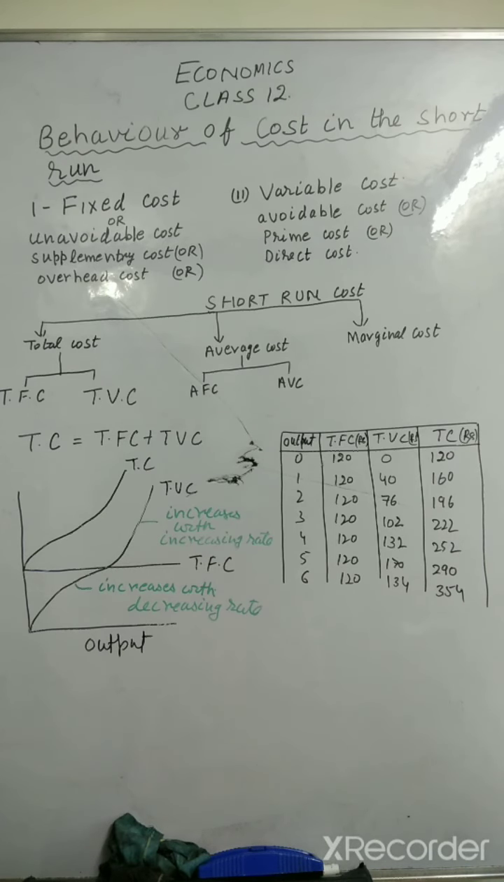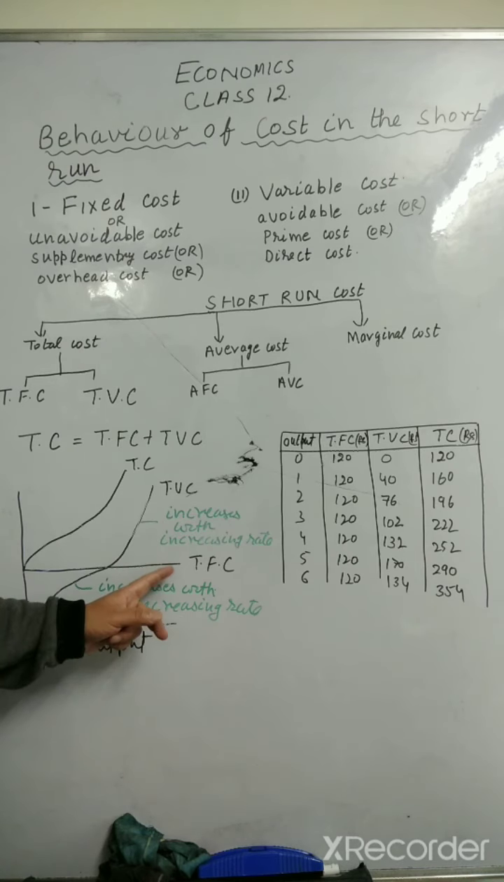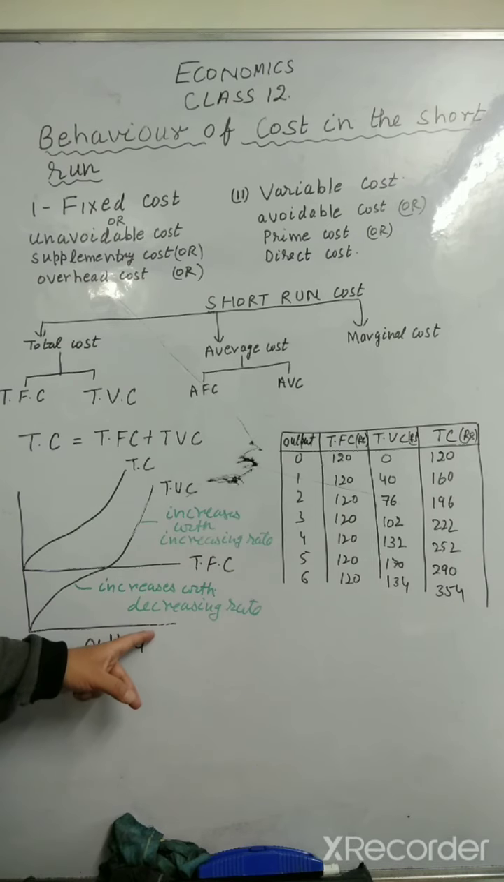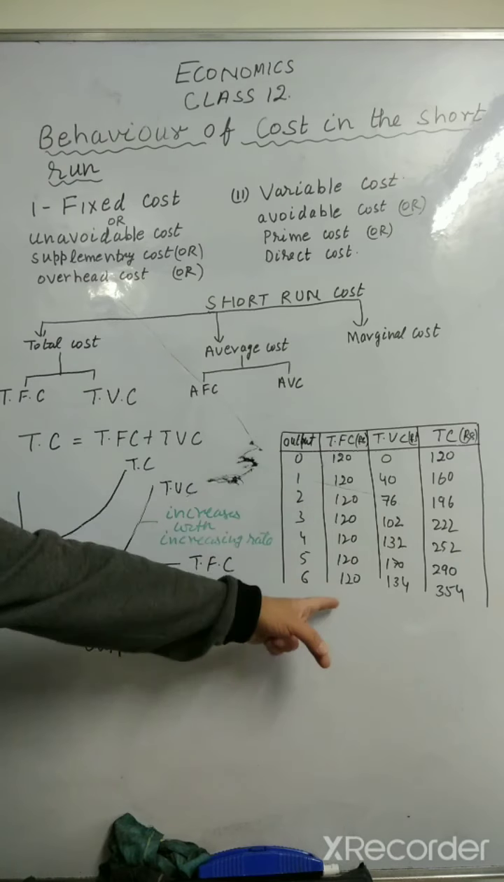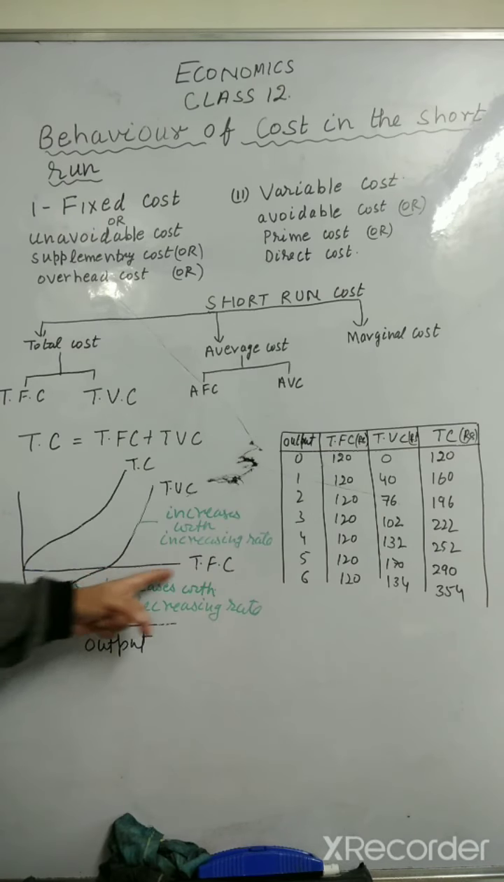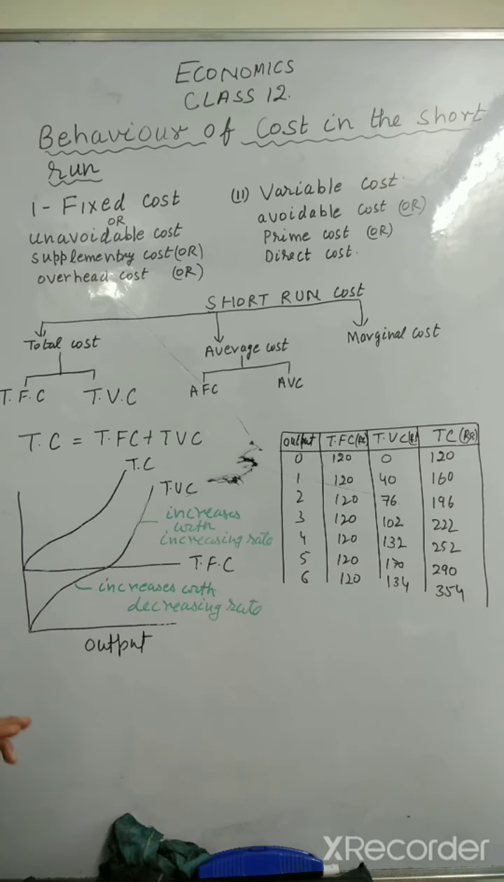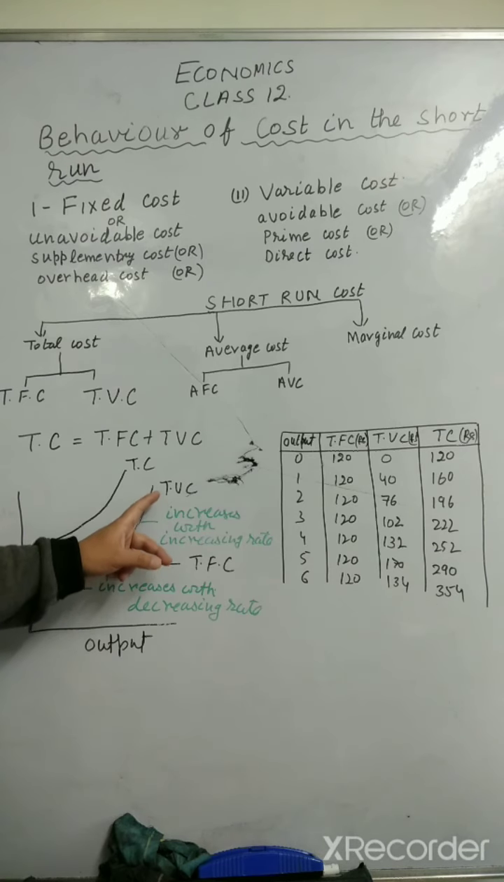Now total fixed cost, total variable cost and total cost, I'll tell you with the help of a graph. If you see this graph, right, here this line which is parallel to the x-axis represents total fixed cost, meaning with increase in output this cost remains same, because total fixed cost remains same. So the graph for total fixed cost will be a line parallel to the x-axis. This is the graph between cost and output. Got it?